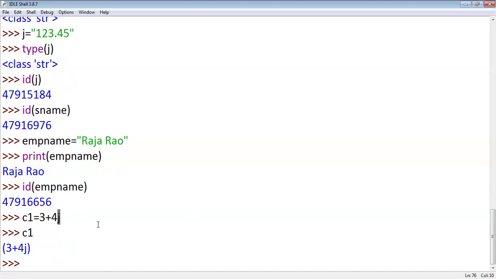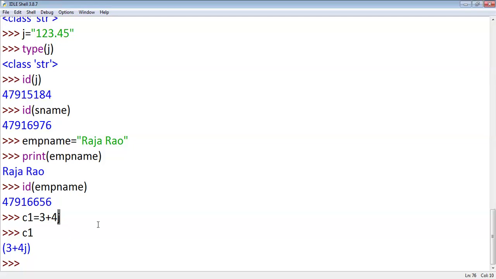పైథాన్ డైరెక్ట్గా కాంప్లెక్స్ నెంబర్స్ సపోర్ట్ చేస్తుంది. ఆ డేటా టైప్ ఏ డేటా టైప్? When you assign a complex number to a variable, Python automatically treats that variable as complex data type. Numbers of the form a plus bj, a and b are real numbers, j value is square root of -1. Okay, then the variable, in this case the variable c1, is treated as complex data type. Is it clear?